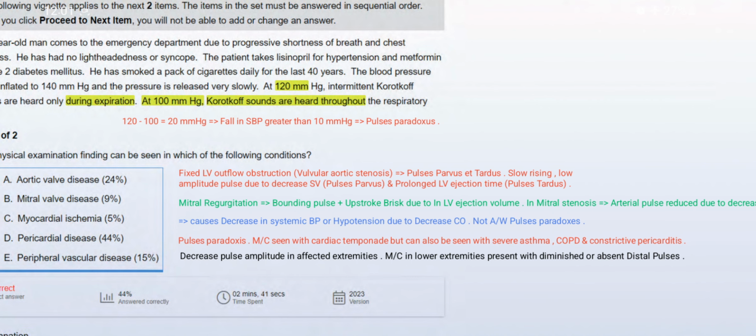That is a slow rising, low amplitude pulse due to decreased stroke volume, which is pulsus parvus, and prolonged left ventricular ejection time, which is pulsus tardus, right?